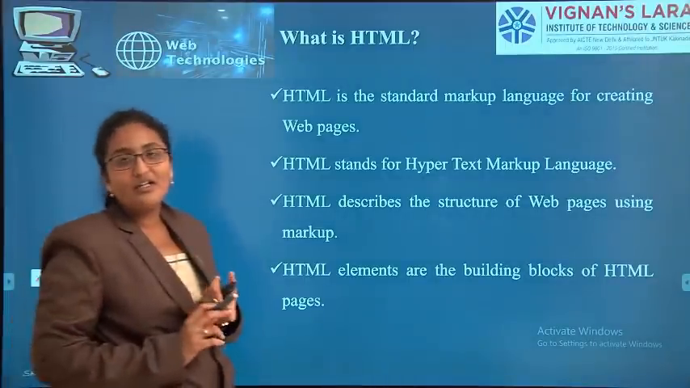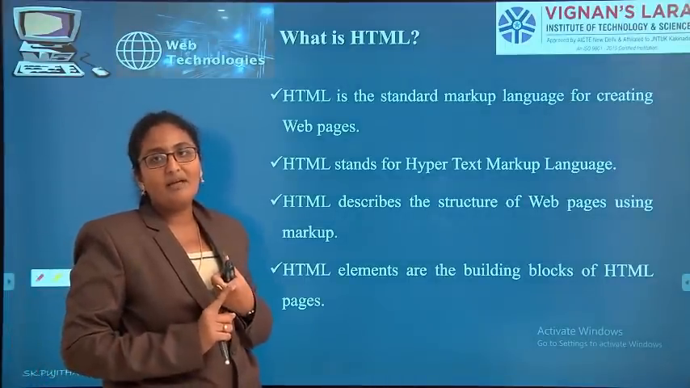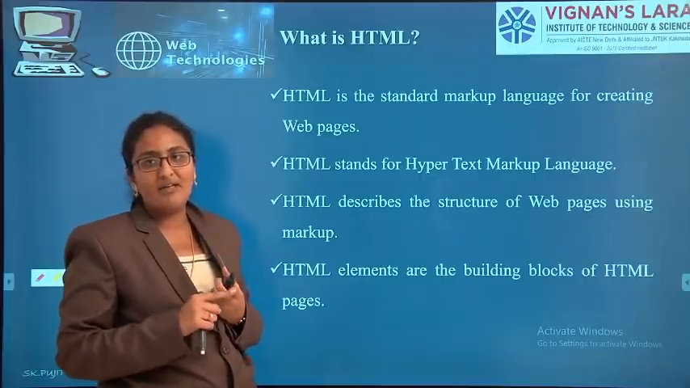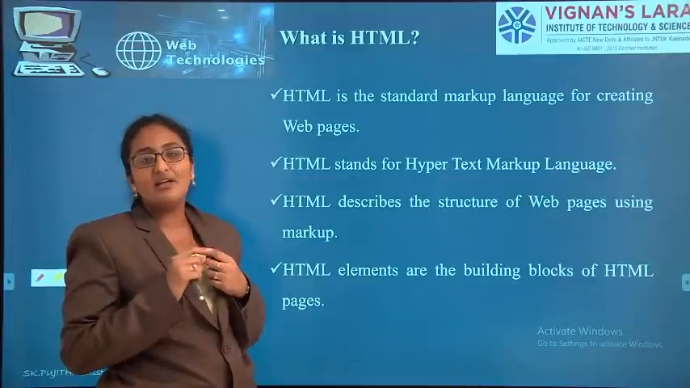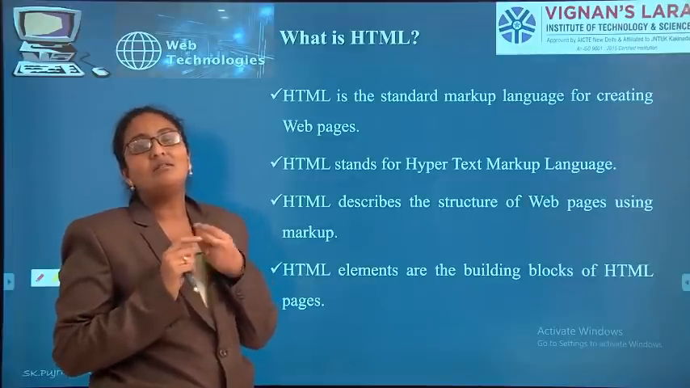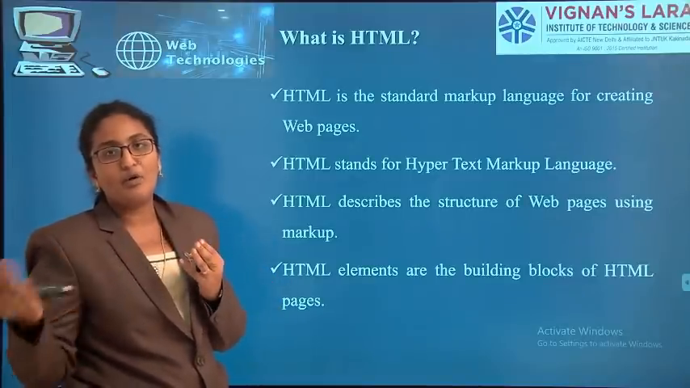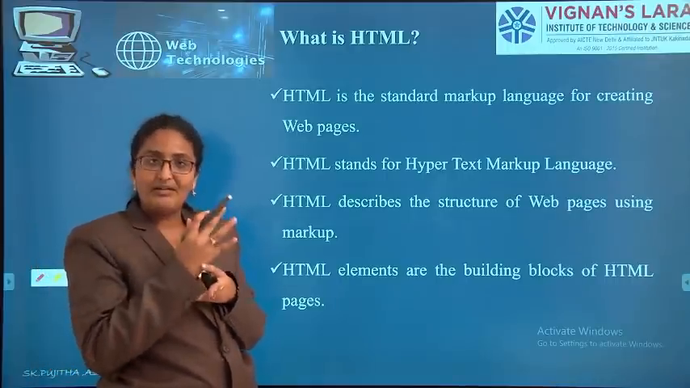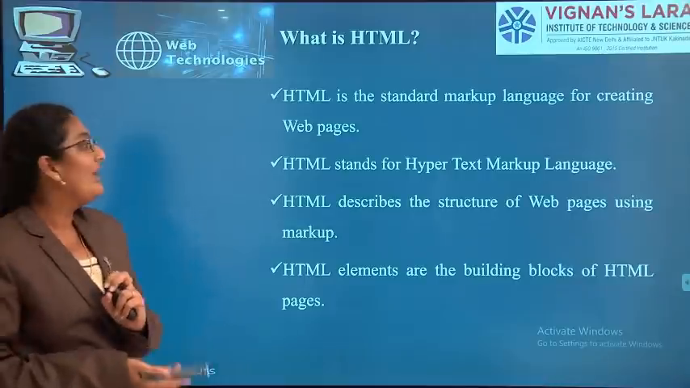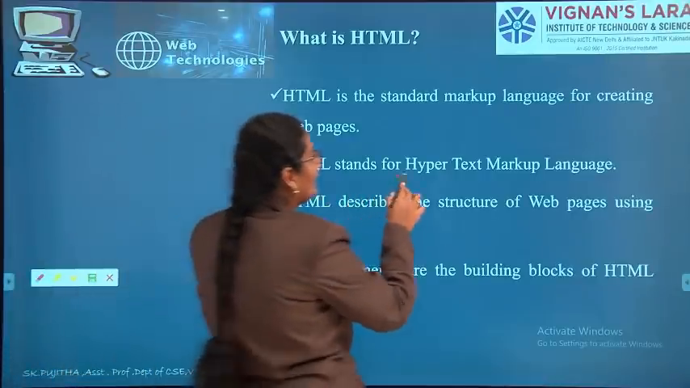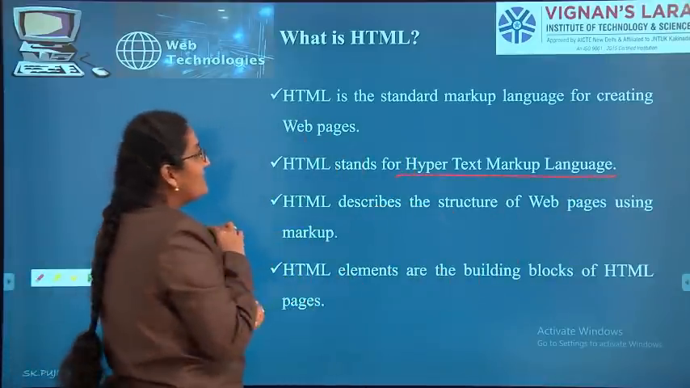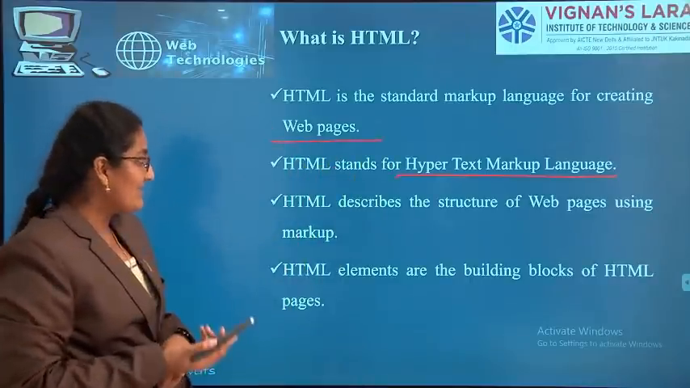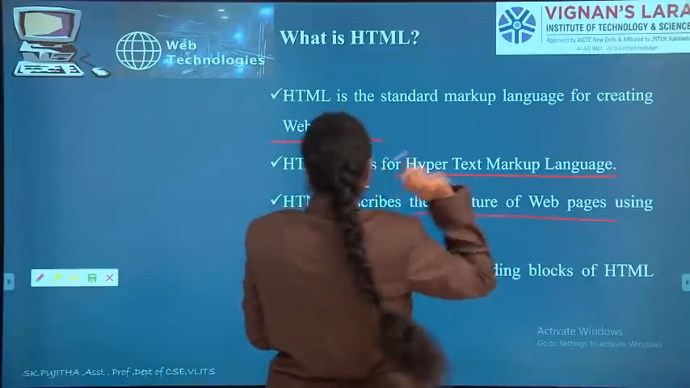As I already told you, we have to design web pages. Web pages can be designed in two formats: static web pages and dynamic web pages. Designing of static web pages will have three stages: front end, middleware, back end. For front end, we are using HTML. HTML is nothing but hypertext markup language. HTML is used for creating web pages. HTML will describe the structure of web page.